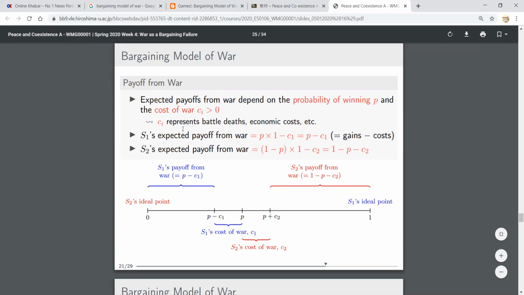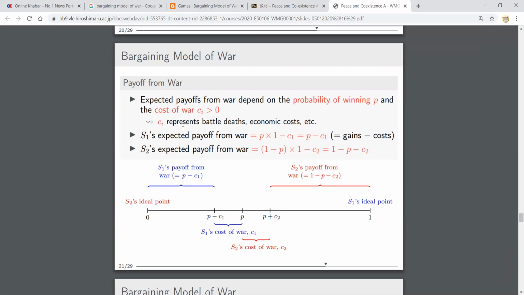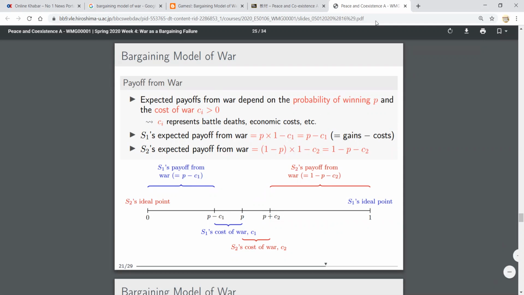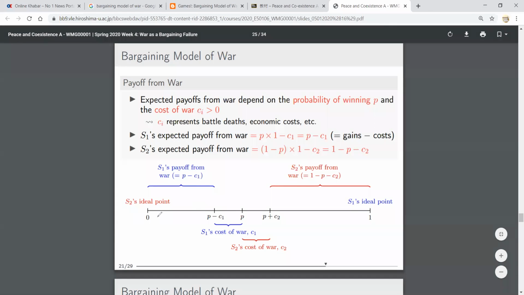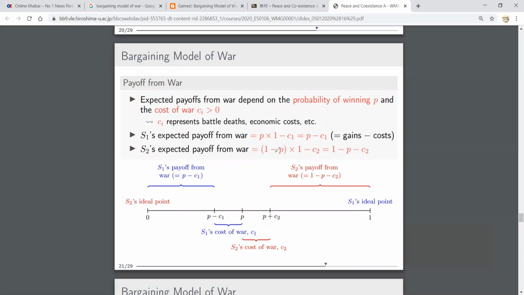In the bargaining model, if we look at this, if there is war, then both countries will have unnecessary cost. That is the cost of war. If C1 is the cost of war for country S1, and C2 is the cost of war for S2, then here we can see S1's expected payoff from war.